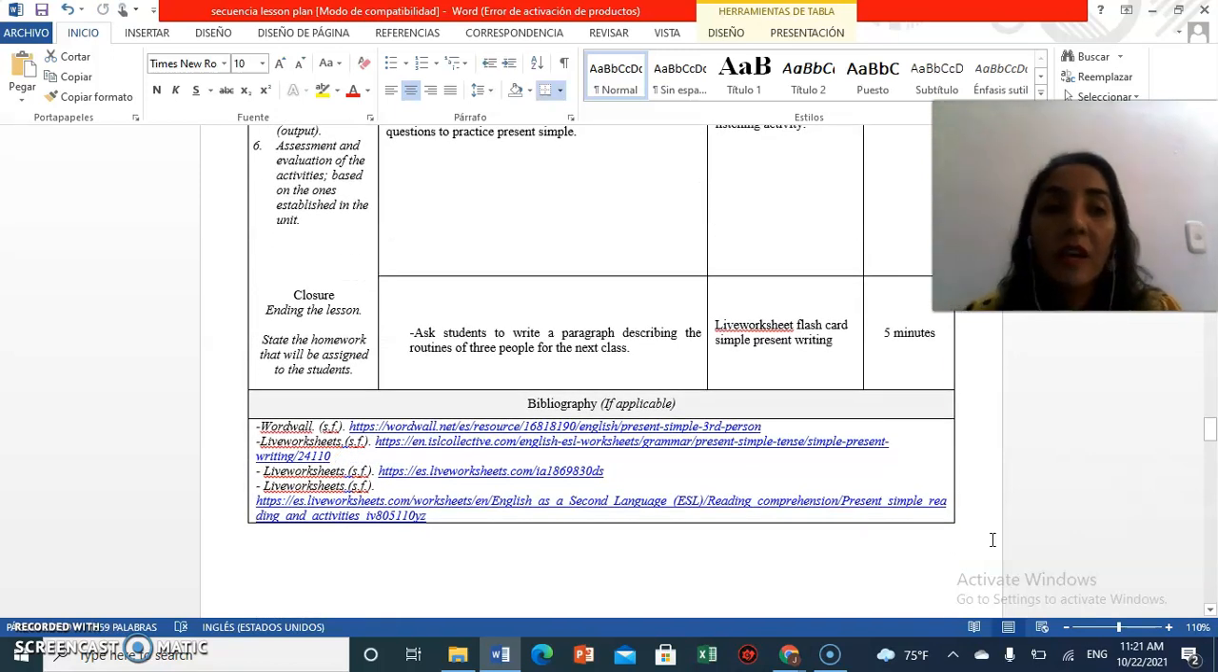At the end of this lesson, I will ask my student to write a paragraph describing the routines of 3 people for the next class with the help of a Live Worksheets flashcard to practice simple present writing. I'm going to show how to make the activity, and my student has to bring this activity for next class.